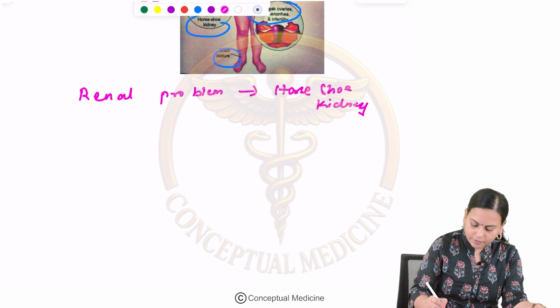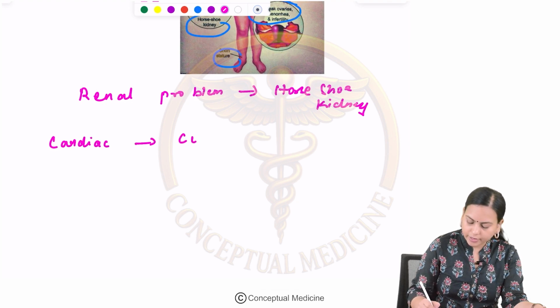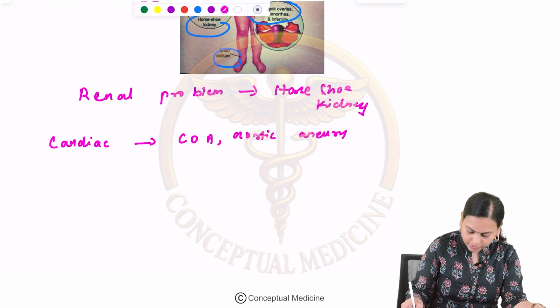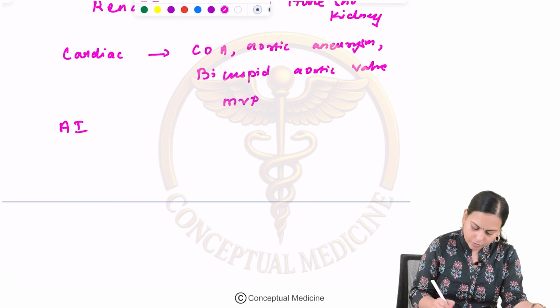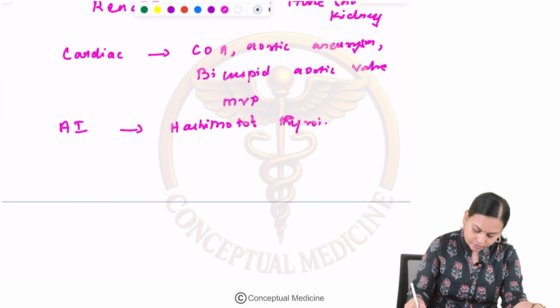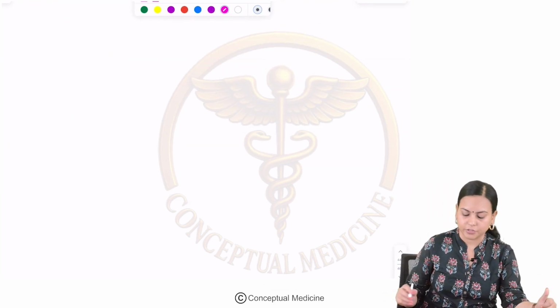Okay, not only this, we have seen the cardiac problems as well. Cardiac problems will include coarctation of aorta. Not only that, there can be aortic aneurysm as well. And one thing we have noted is they can have a bicuspid aortic valve, as well as mitral valve prolapse can also be seen, right? And certain autoimmune conditions that can be seen in these people will include Hashimoto's thyroiditis. Okay, so this is how a Turner will be presenting to you, right?